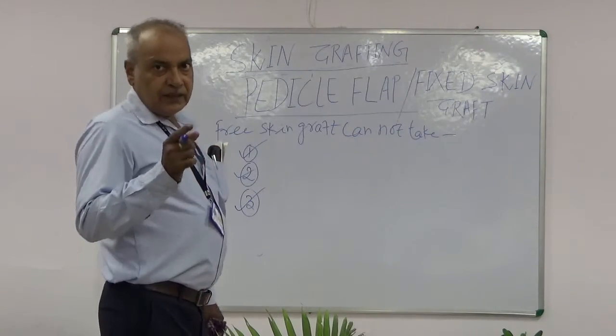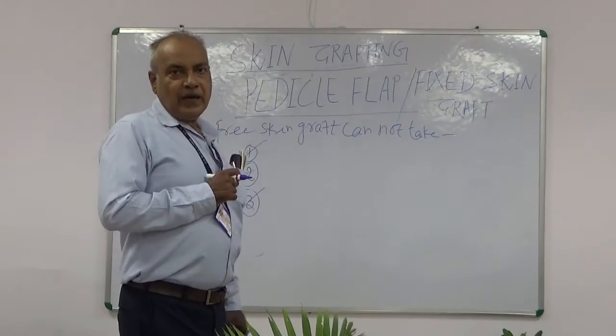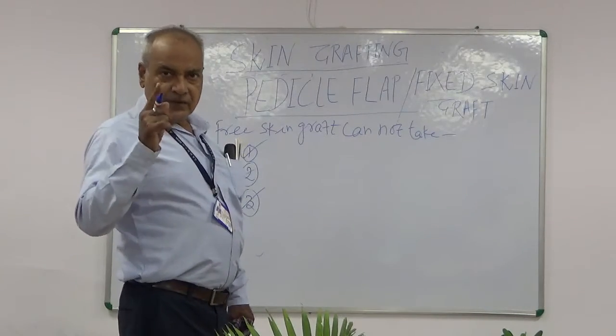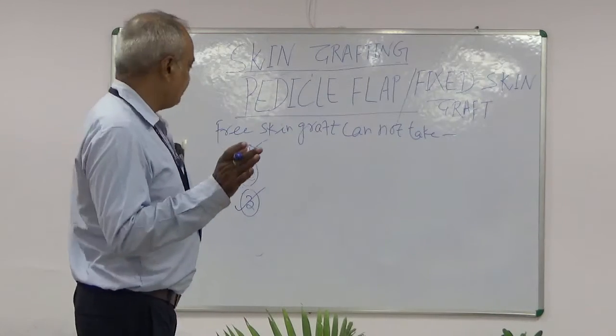Once this flap attains its own blood supply, the original attachment is severed and the flap is adjusted.